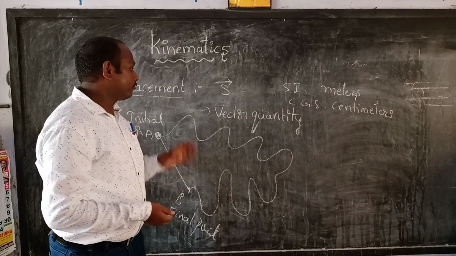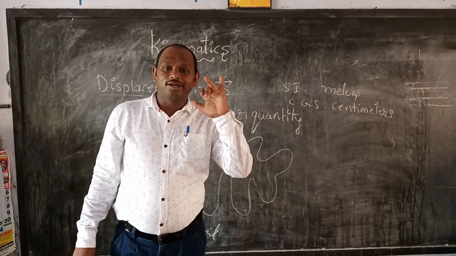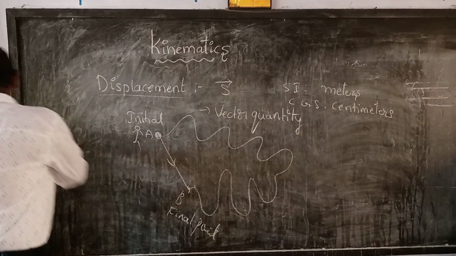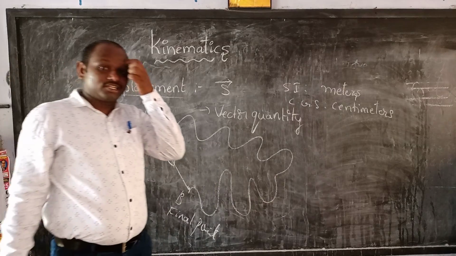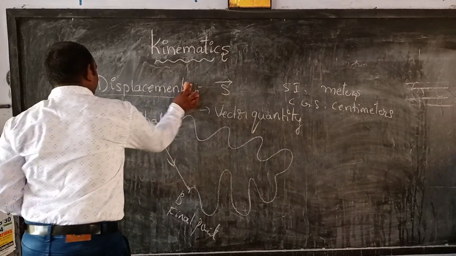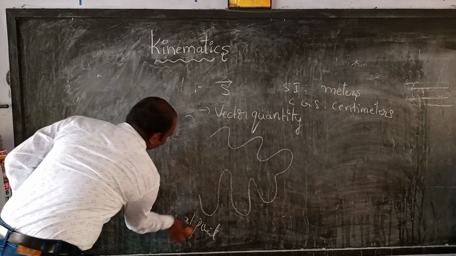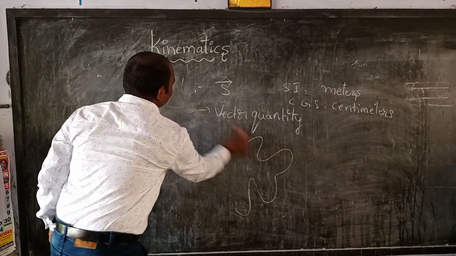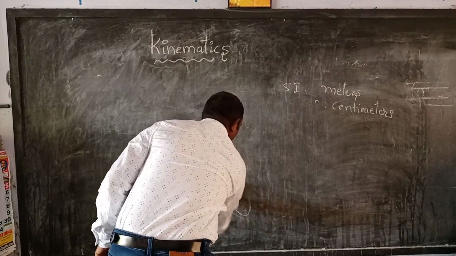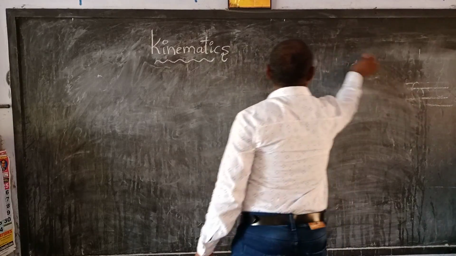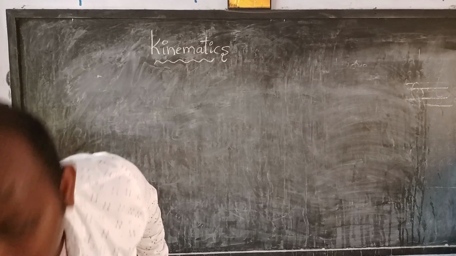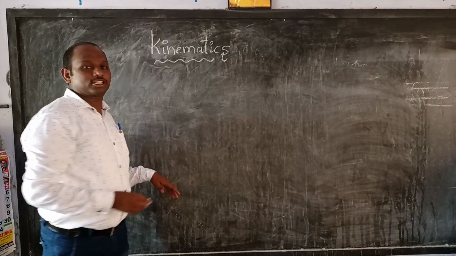Okay. Now the definitions of motion, rest, distance, and displacement, these four are done. Now I will explain some important points of distance and displacement.